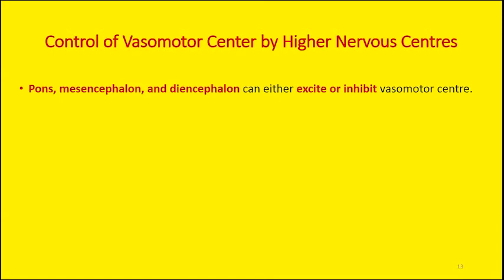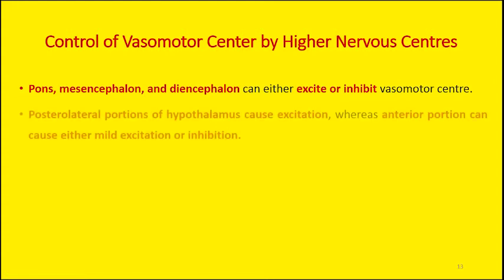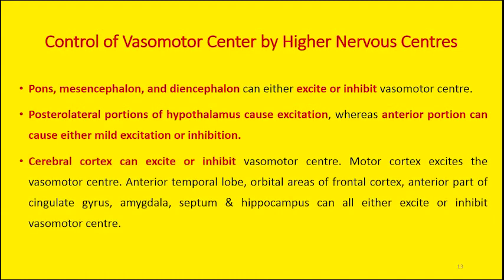Similarly, this vasomotor center is regulated by some of the higher centers, for example the midbrain, the pons, and the diencephalon. They can either excite or inhibit the vasomotor center depending on the need. Similarly, the posterior portion of the hypothalamus sends excitatory signals. The anterior portion sends either excitatory or inhibitory signals. Similarly, the cerebral cortex, the higher center, can send either excitatory or inhibitory signals to the vasomotor center.